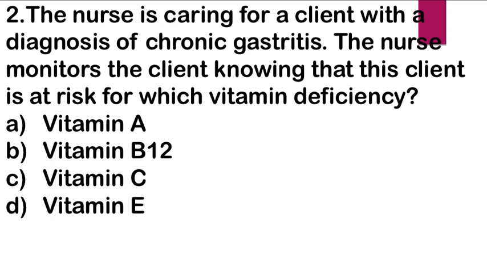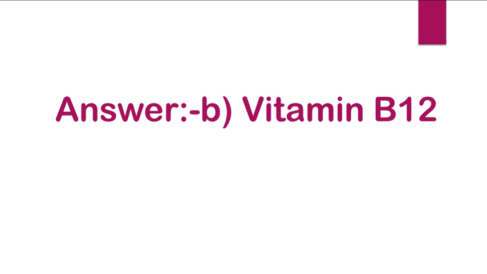Next question. The nurse is caring for a client with diagnosis of chronic gastritis. The nurse monitors the client knowing that this client is at risk for which vitamin deficiency? A, vitamin A, B, vitamin B12, C, vitamin C, and D, vitamin E. Right answer is B, vitamin B12.